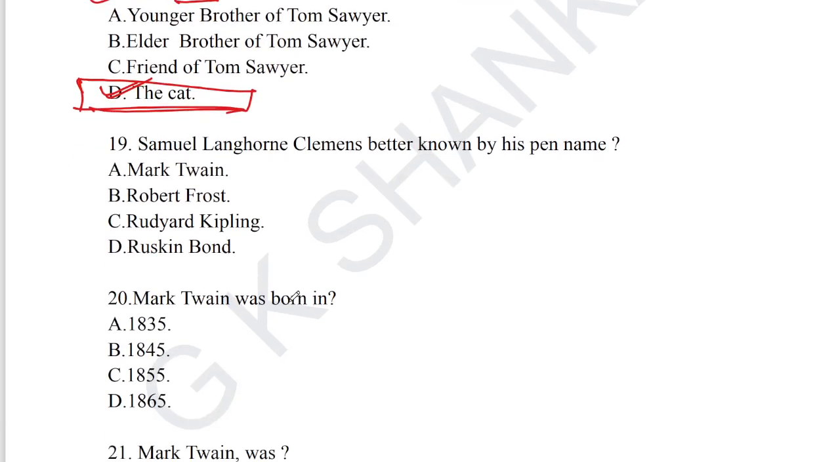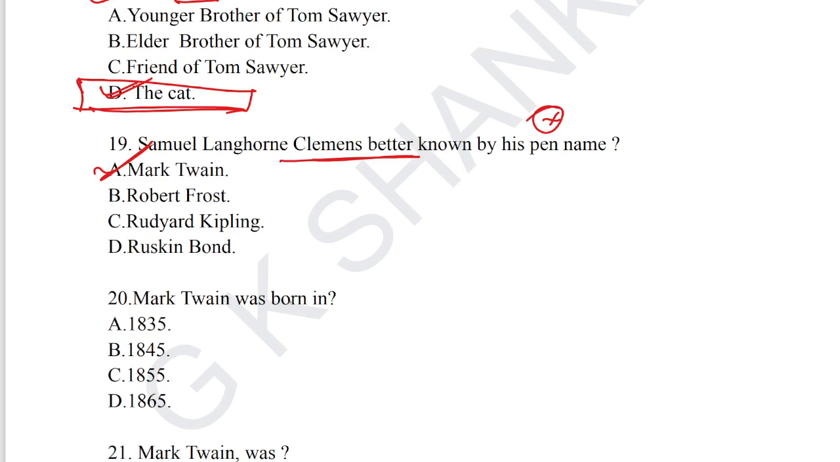Let's take question number 19. Samuel Langhorne Clemens, better known by his pen name, is nothing but Mark Twain. Option A is the answer for question number 19. Mark Twain's original birth name is Samuel Langhorne Clemens, and he is better known by his pen name Mark Twain. Question number 19, option A is the correct answer.